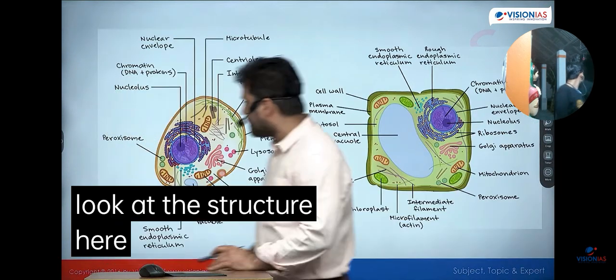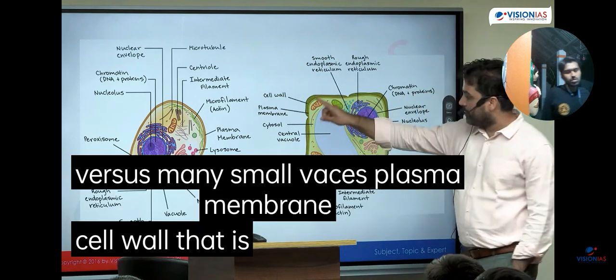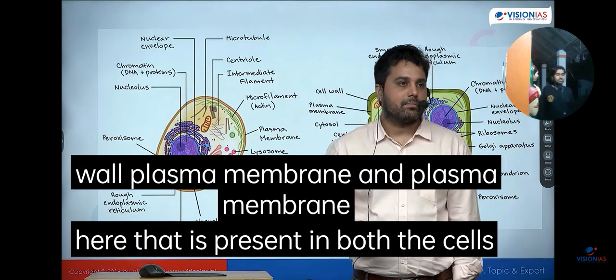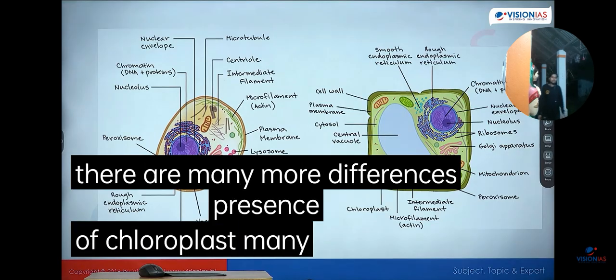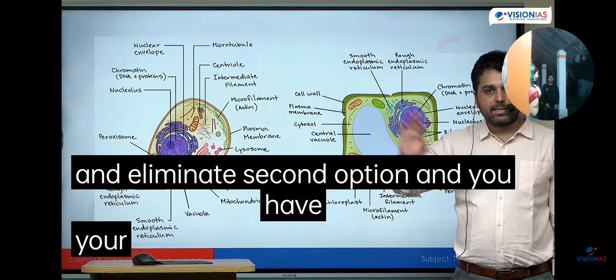If you look at the structure here, right? So vacuole, that one large vacuole versus many small vacuoles. Plasma membrane, cell wall, that is absent here, but plasma membrane is present just inside the cell wall. Plasma membrane and plasma membrane here, that is present in both the cells. There are many more differences, presence of chloroplast, many other things, but UPSC did not even go into a lot of detail here. They asked a very simple question, eliminate the second option, and you have your answer.